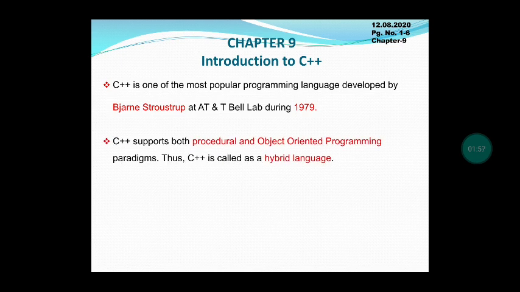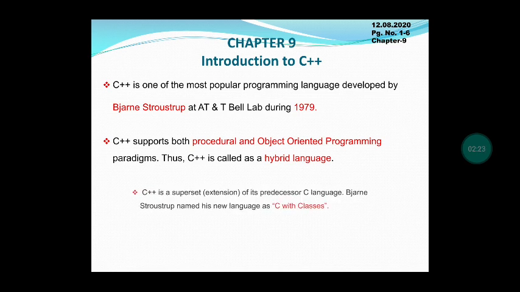This language supports both procedural and object-oriented programming, so we call this language a hybrid language. Hybrid means it is a combination of two things. So C++ is a combination of both procedural and object-oriented programming, and we call C++ a hybrid language.